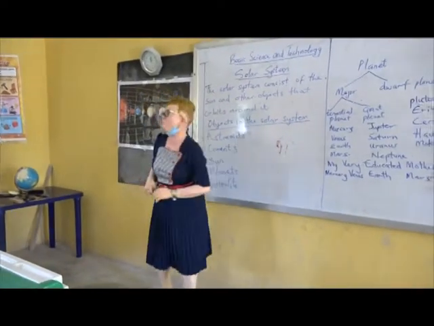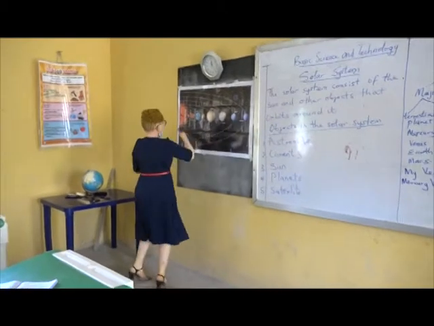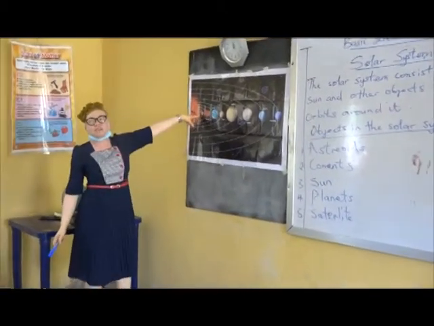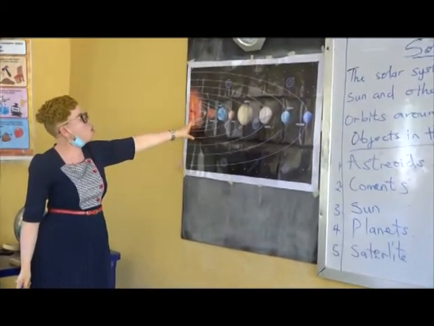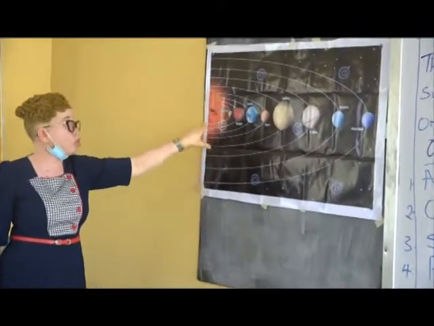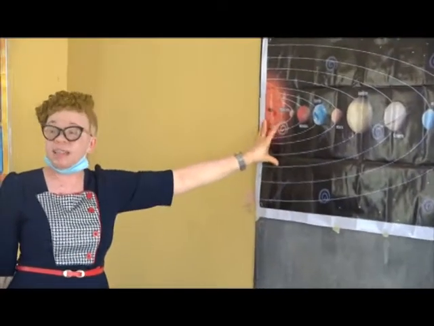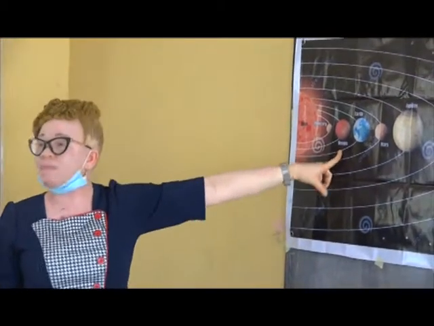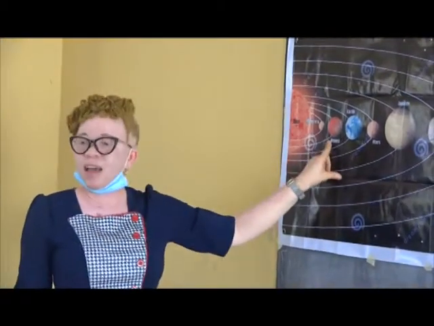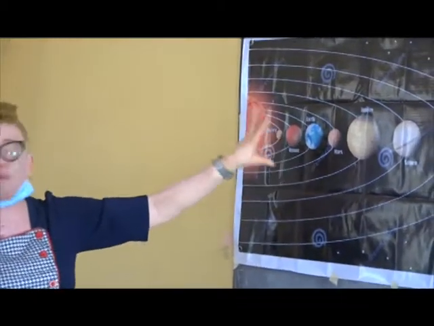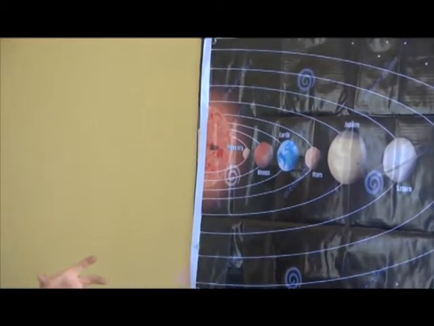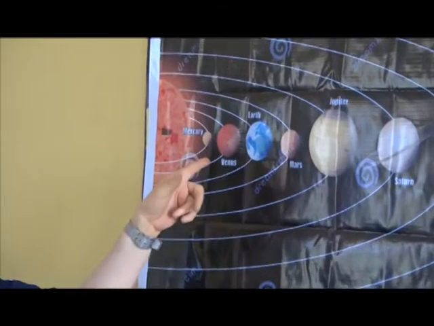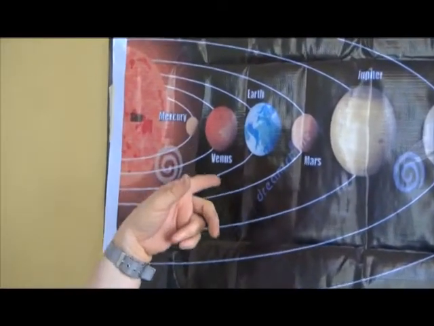The first planet is what? Mercury. And I told you that Mercury is the smallest planet and is the closest to the Sun. Then we have Venus. Venus is the hottest planet. Can you see it is red? Yes. Extremely red because of its makeup, because of what it is made up of. It's a very hot planet.